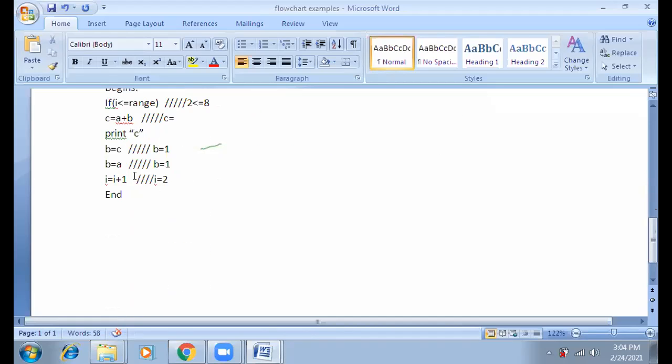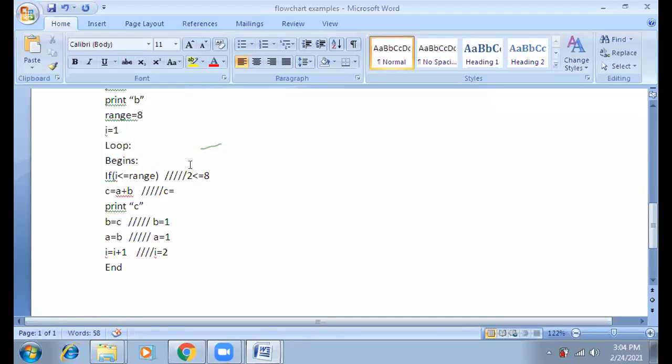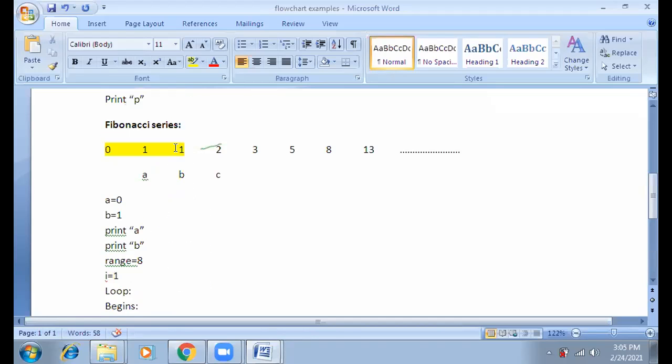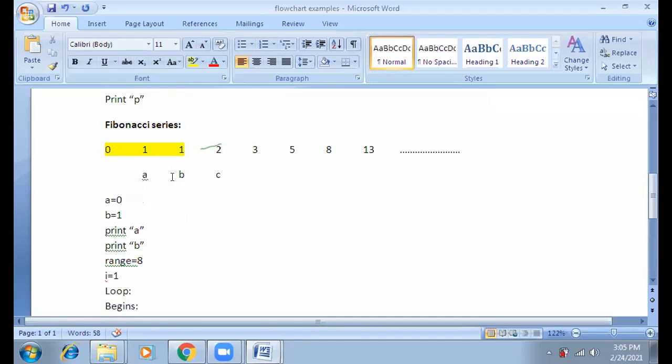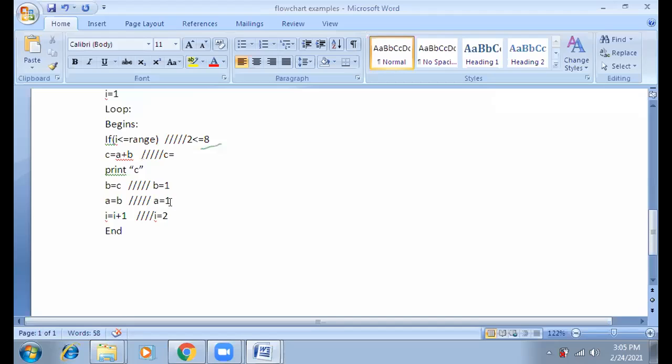So this will be A becomes B. A equals B. Now what is the value of B right now? What was the previous value of C? 1, right? So the current value of B is 1. What was the previous value of B? The previous value of B was 1. So what is the current value of A? It is also 1. So what is the new value of C? 1 plus 1, 2, sir.